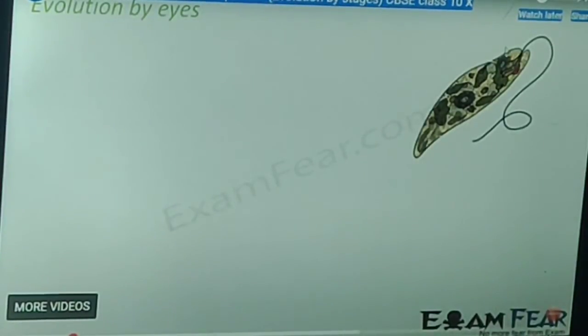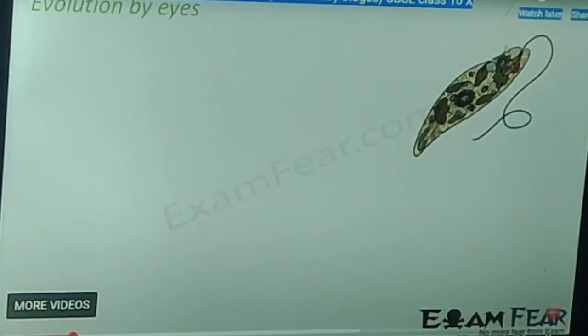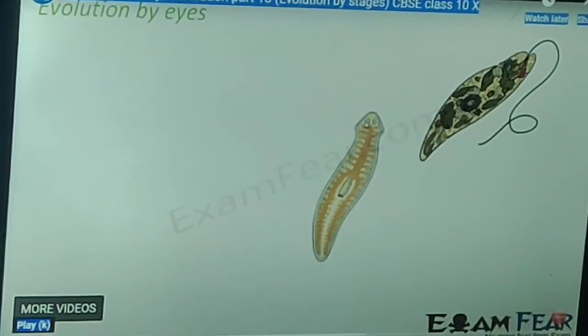So, evolution of eyes. Euglena has spot-like eyes. It is visible as the red colored spot in the diagram. By this spot it can detect light. It is a primitive organism. A flatworm named Planaria has very simple eyes that are really just eye spots which detect light.